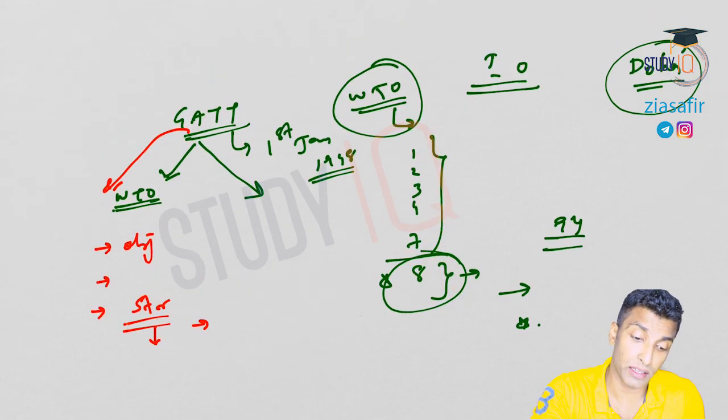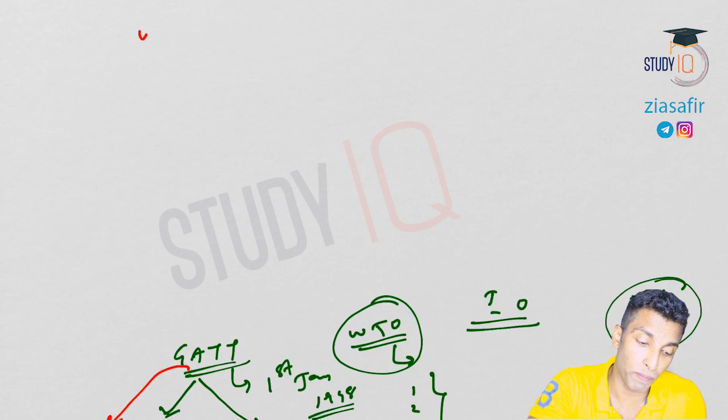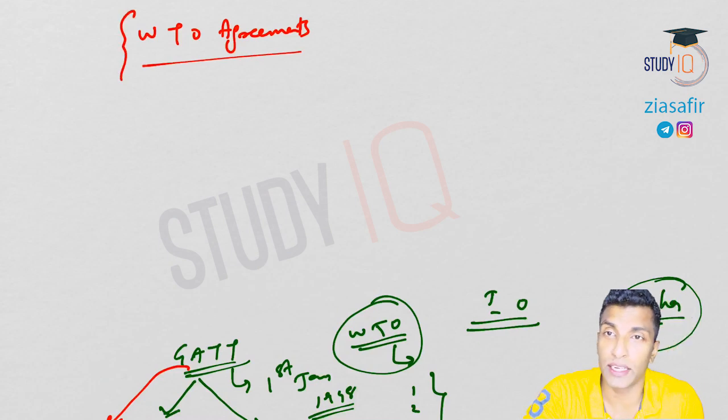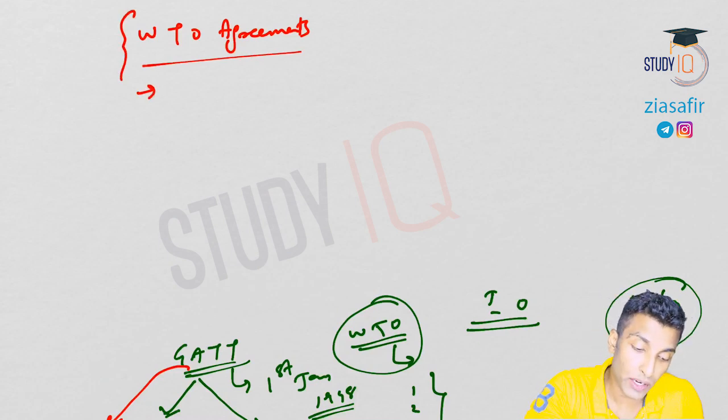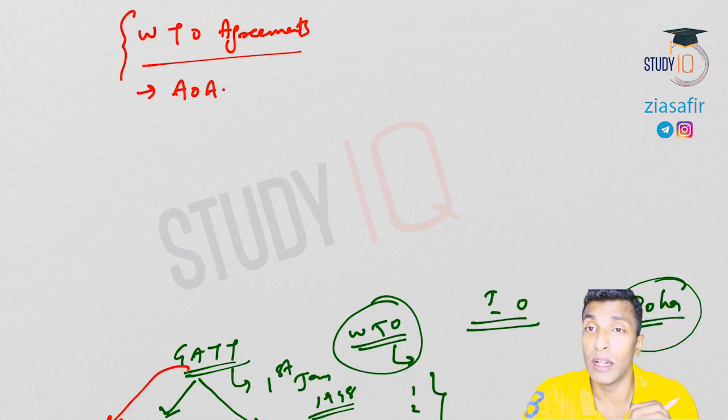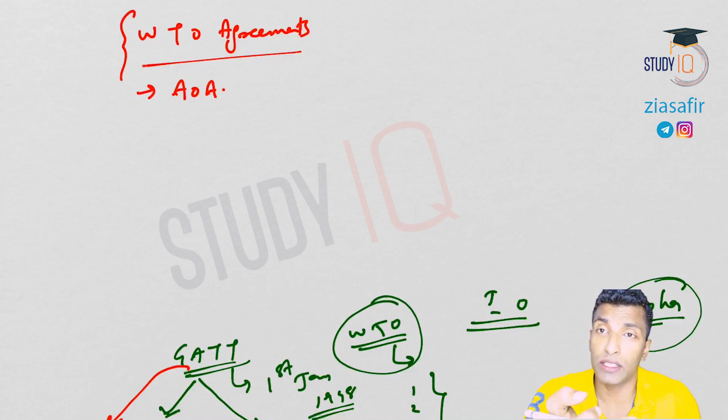And then we have started a very important discussion on WTO, that was WTO agreements. In this itself we have done three sessions. The first one that we have discussed is the agreement on agriculture. Now, if you remember, we have talked about market access here. We have talked about tarification. We have talked about TRQ quota. Then we have discussed domestic support. We have talked about subsidies. Domestic support means all about subsidies, right?